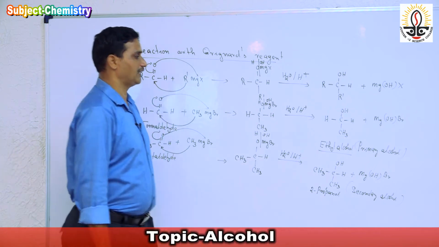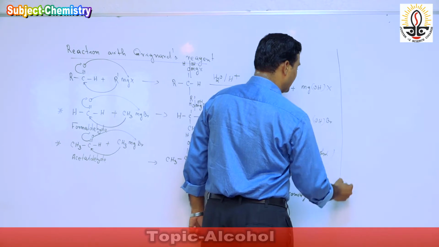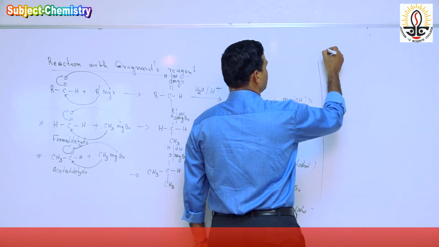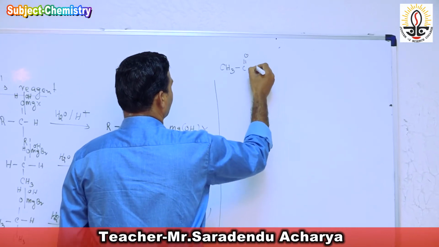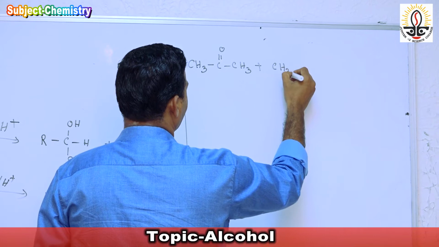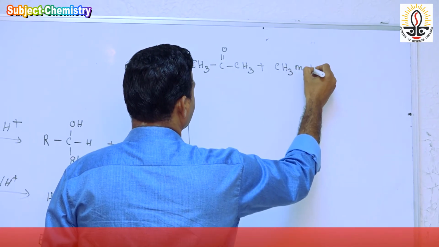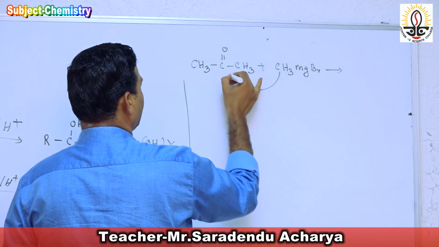Then come to tertiary alcohol. Now when this Grignard's reagent again reacts with acetone, CH3 C double bond O CH3, plus methyl magnesium bromide CH3MgBr, again the same type of reaction takes place.